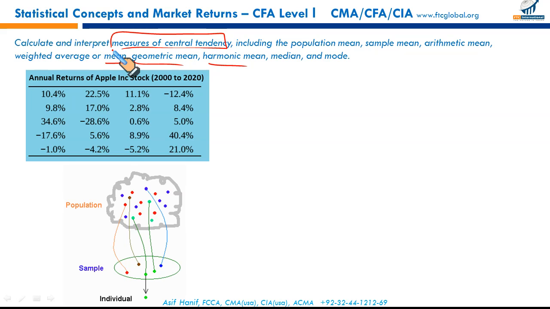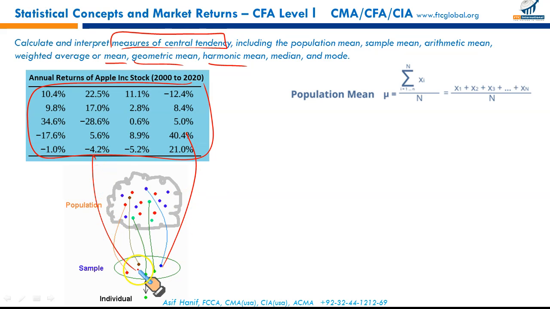First, this whole data represents your population, and we have selected some samples out of it. The first measure is the population mean. This is the whole set of data in the population. There are 20 items, x1, x2, x3, and there are 20 returns. So adding all these returns and dividing them by 20 will give you a result of 6.455%. This represents the population mean. Adding up all these results and dividing by the number of data elements.